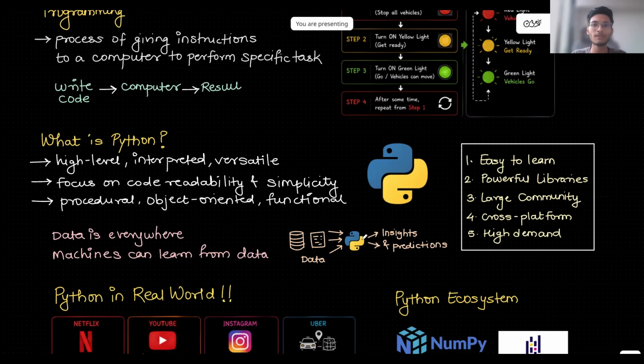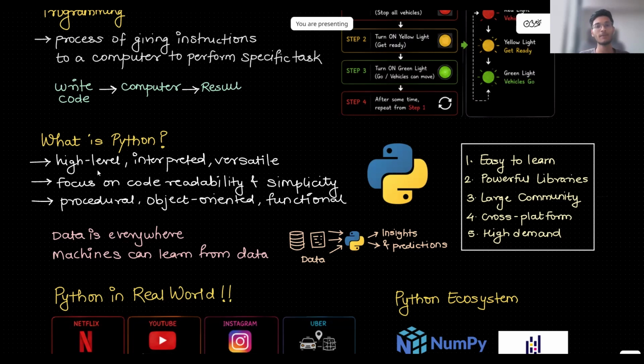Now let us look at some terms: high level, interpreted, versatile, and procedural, object-oriented, functional. What do these terms mean? What do you mean by a high level language? A high level language is closer to the human and farther away from the machine. We know that machines only understand zeros and ones, correct? But in Python, if I write print hello world, the syntax is not in the form of zeros and ones. It's in the form of English words, which is closer to human language, correct?